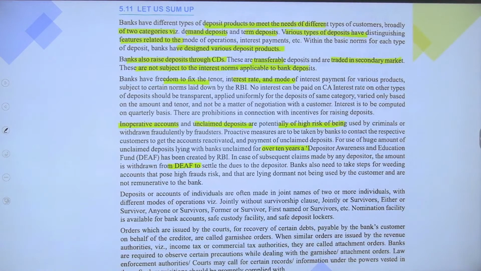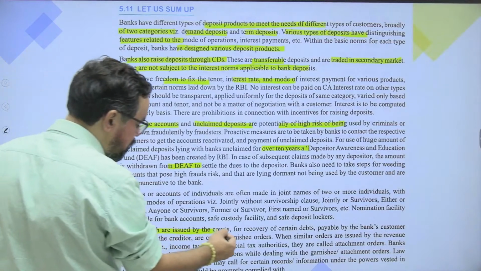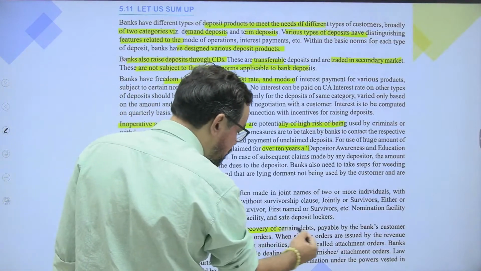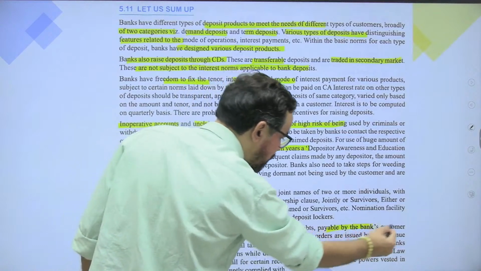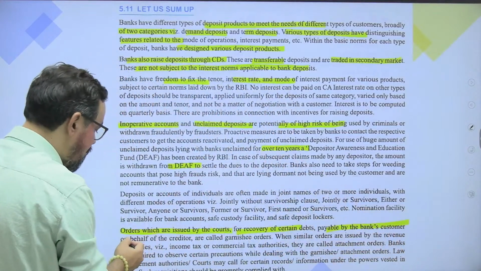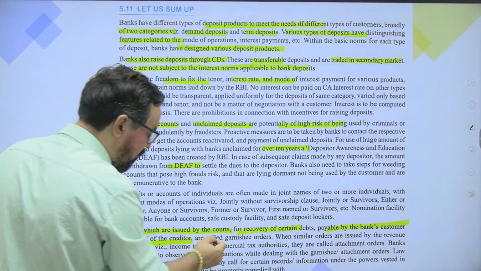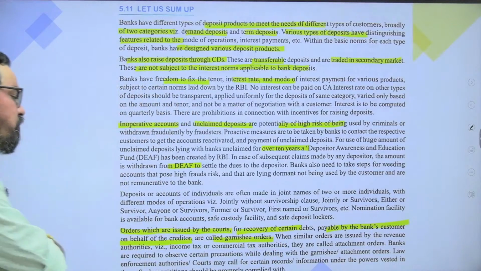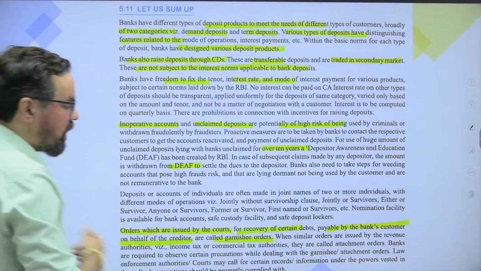Orders which are issued by courts for recovery of a certain debt payable by bank customers on behalf of the creditors are called garnishee orders. Again, when similar orders are issued by the revenue authorities, income tax or commercial tax authorities, they are called attachment orders.